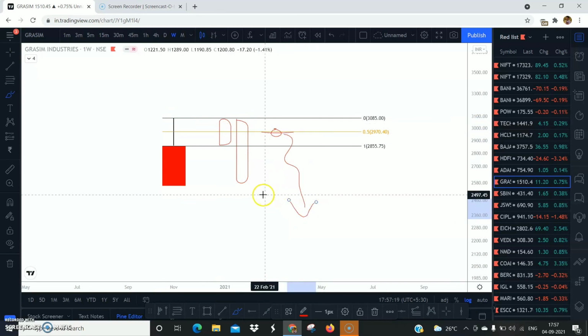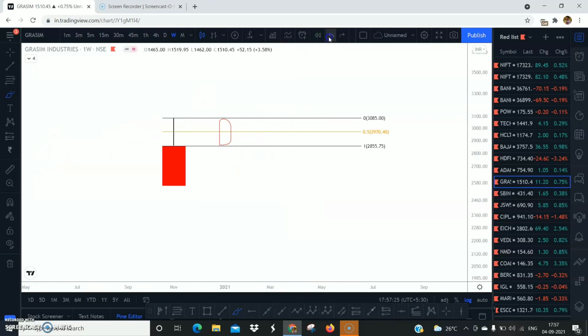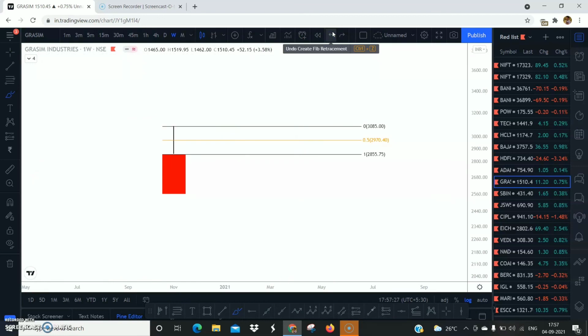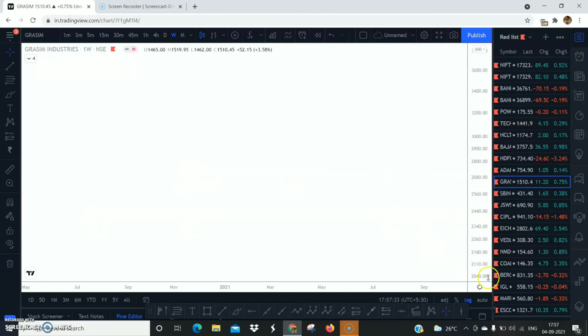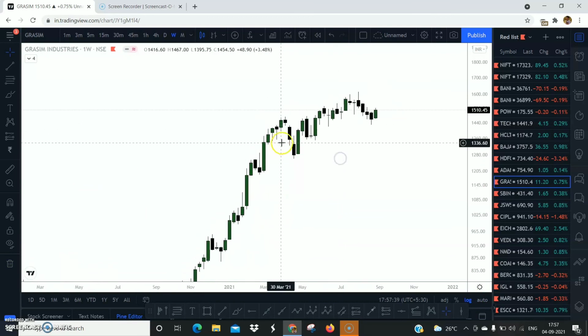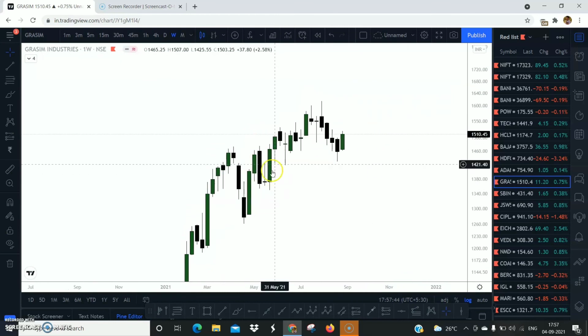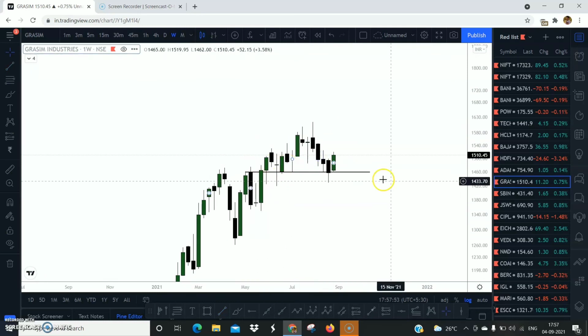So it is very important for you all to understand these 4 concepts. Okay, you can ignore the fair value gaps and rejection blocks, but it is very important to understand order blocks and liquidity voids, because it will assist you in taking your trades. No matter what you are doing, just make sure that order blocks and liquidity voids are clear to you. If you see, this is a down candle, the price breaks out and comes lower around the 50% of this area, and the price didn't really allow it to move lower even once. There was a close, but the price simply had to open gap up.